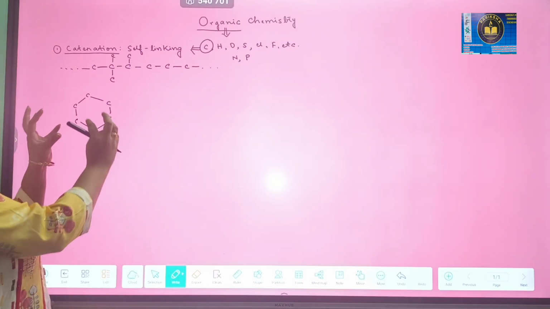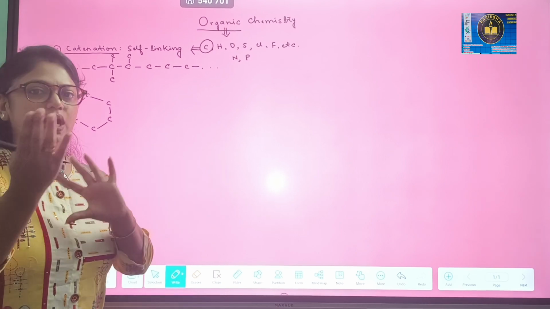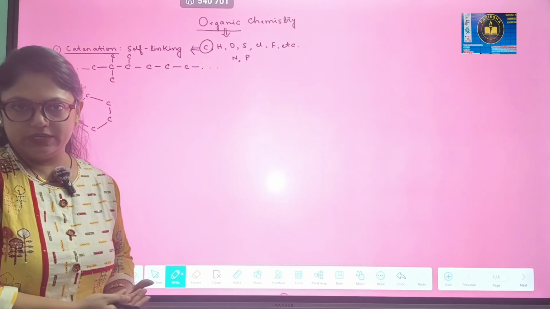So this property of self-linking of atom with each other is called catenation. Okay.